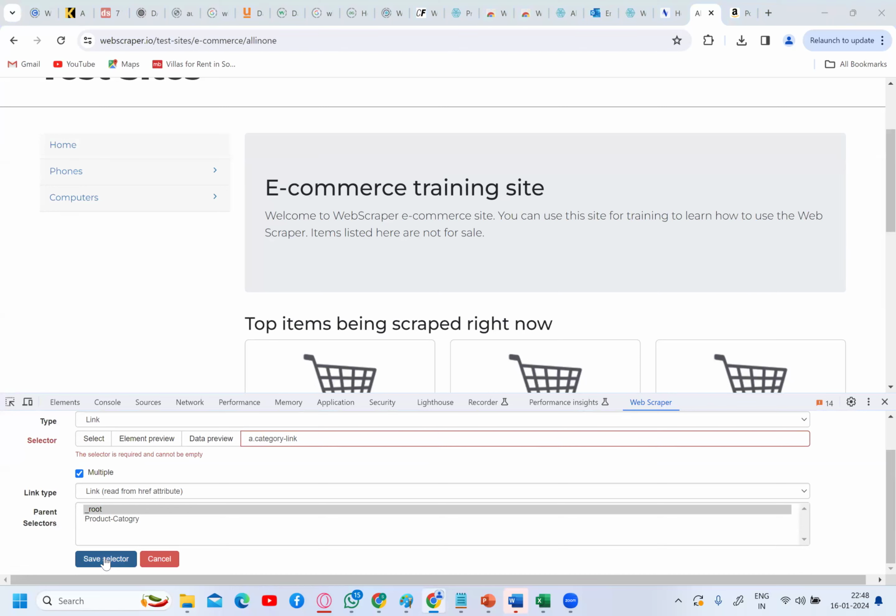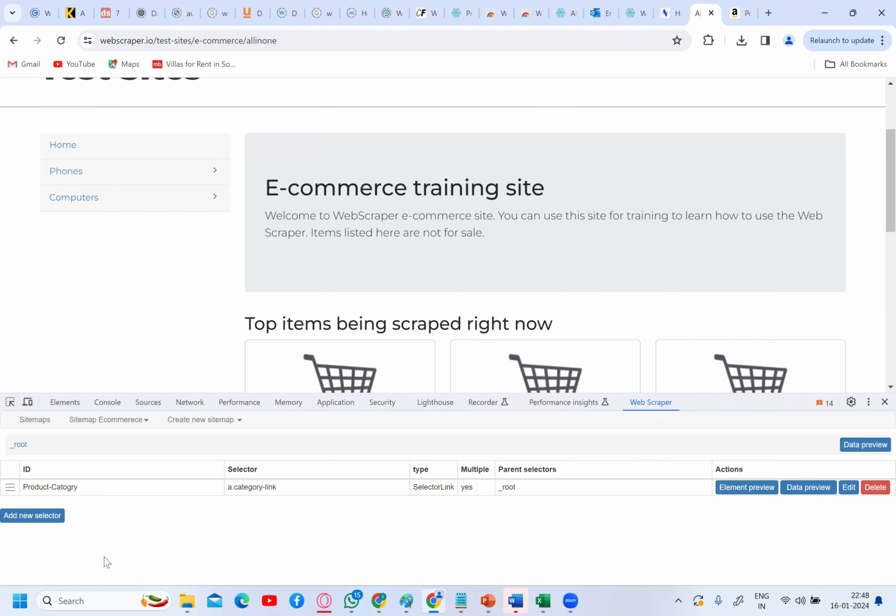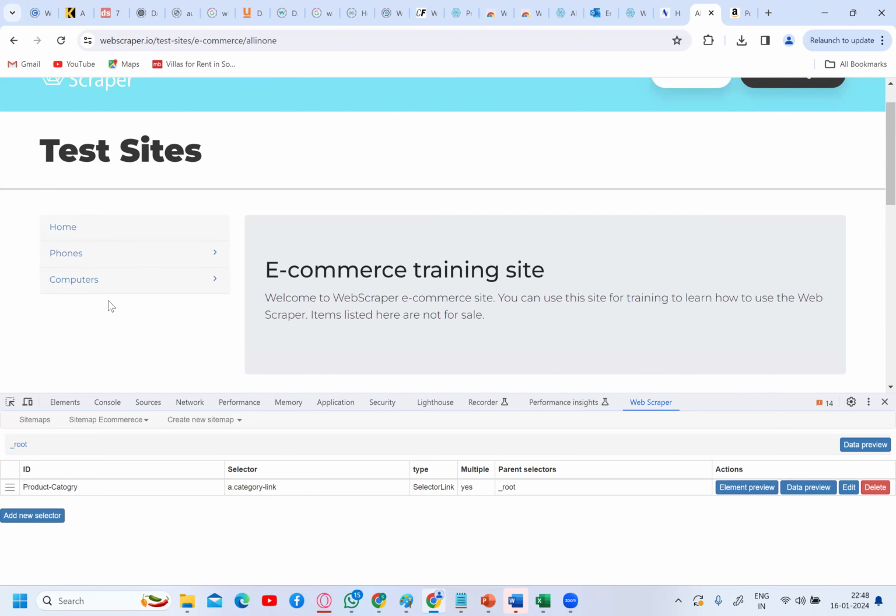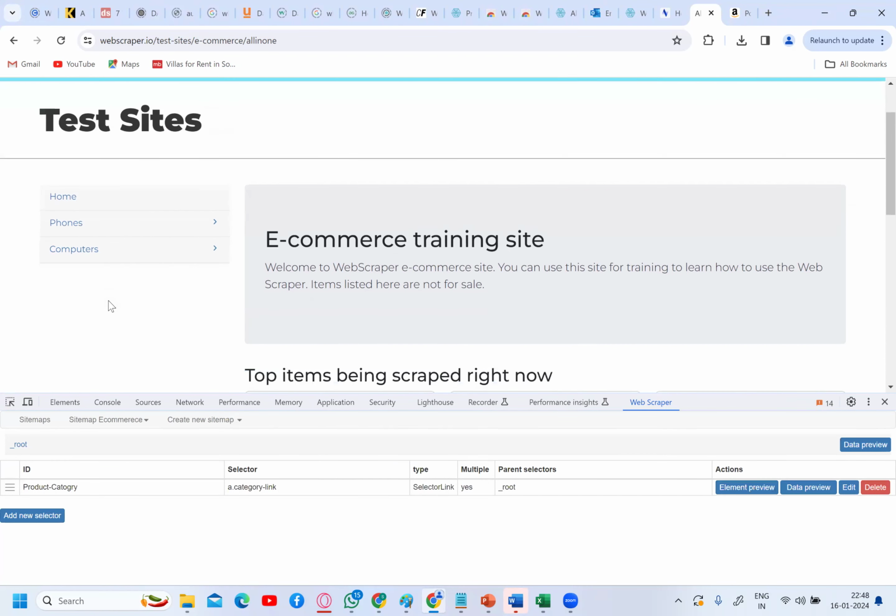Click on save selector. Okay, now you created a selector for a product category. Now you need to create a selector for what? Subcategory. You told your tool that from the home page you go to the category page. Now you should tell your tool that from the category page you should get into the subcategory page. How will you do that? By creating the selector. Yes or no? So again, create a new selector.